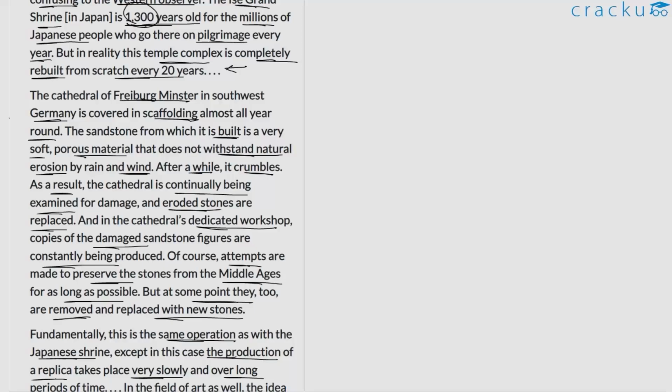So for the Westerners, perhaps this process of rebuilding the shrine might not bode well with them. They might not be able to understand what's happening here and why it is being labeled as, let's say, 1,300 years old. And in the case of Freiburg Minster, the process is much more gradual, much slower, which is why they might continue to perceive it as an old monument.